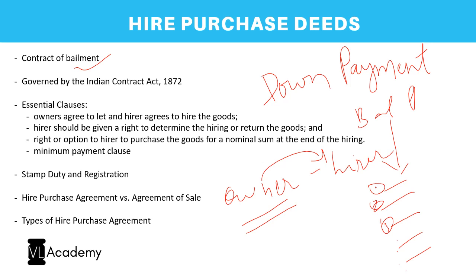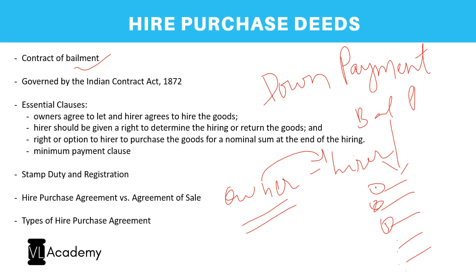And at any point of time before the last payment is made, the hirer will have a right to give back the property and stop making further payments, right? So this is the concept of a hire purchase deed. It is a hire purchase, the purchase by way of hiring it. So firstly you hire it, make monthly installments, and these installments will be treated as part of the sale consideration.